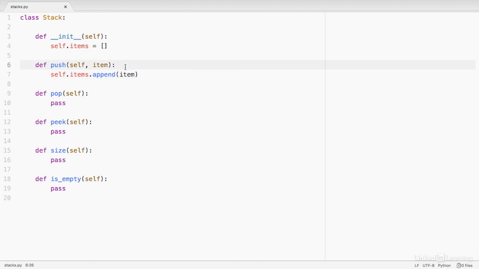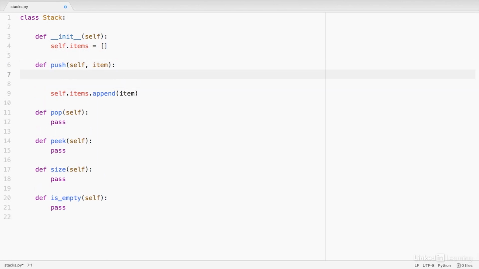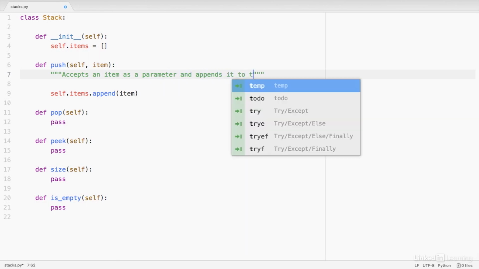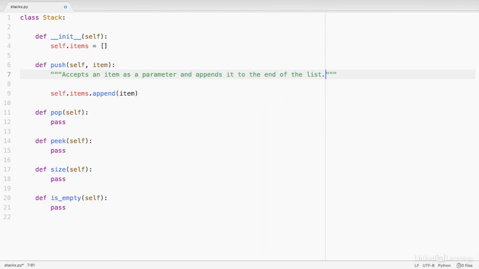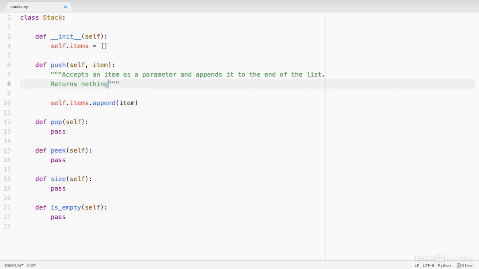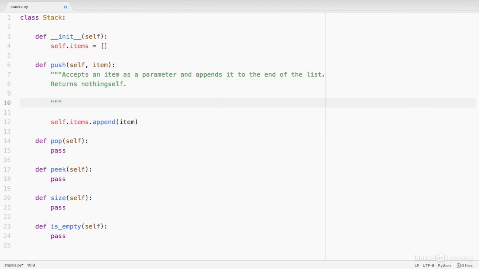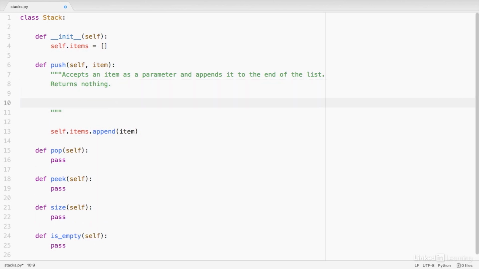Now, since this is a learning exercise, I do think it's a good idea that we add docstrings to each of these methods. So I'm just going to write a brief note about what this method does. So I'll say it accepts an item as a parameter and appends it to the end of our list. And it returns nothing. Now, we talked earlier about how appending to the end of a list happens in constant time. So let's make a note about the runtime as well.